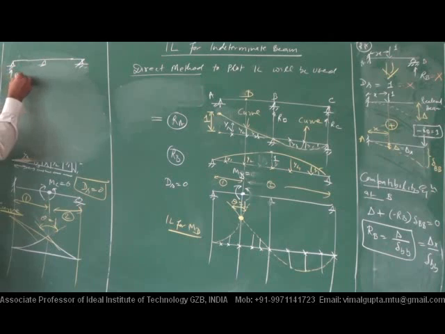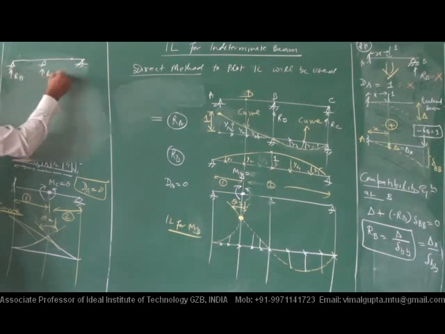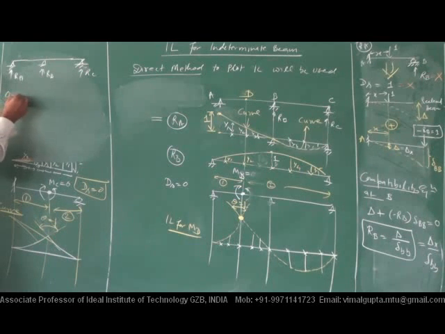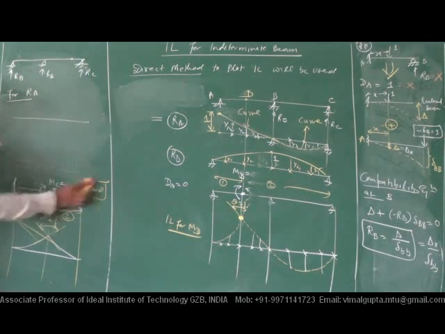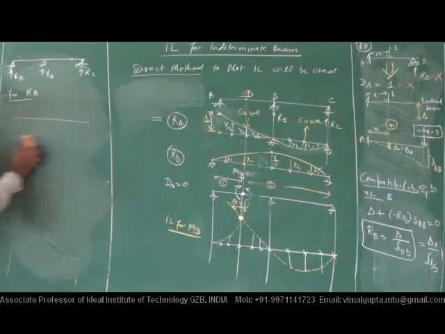This is RA, RB, RC. If the ordinate is for RA, which type of beam do I need to consider?